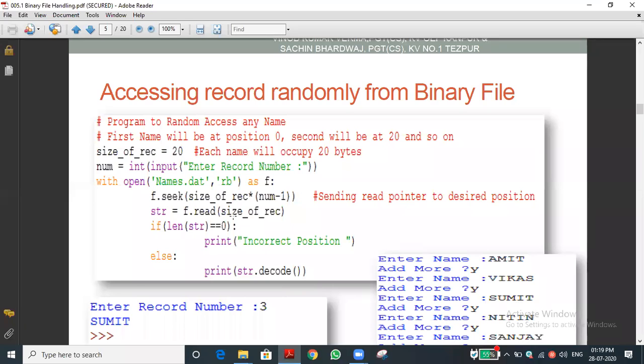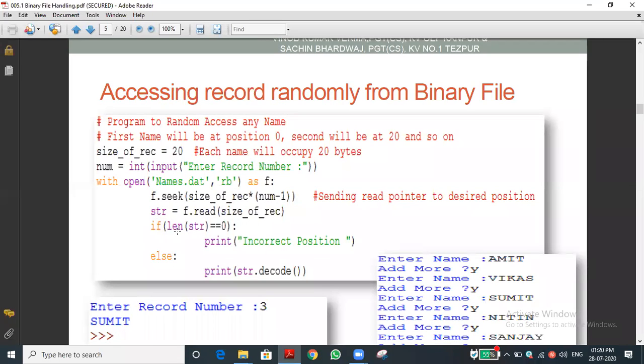Now you can see we are reading the 20 characters after the pointer. We already kept the pointer at the 40th position. Next we ask it to read the next 20 characters. The next 20 characters, Sumit plus the 15 white spaces, will be read and stored in the str. So str is a variable.